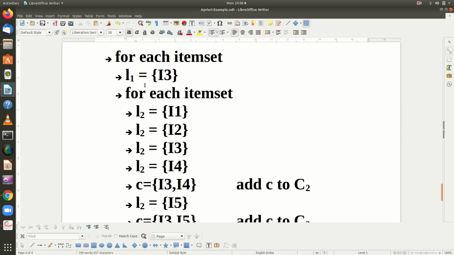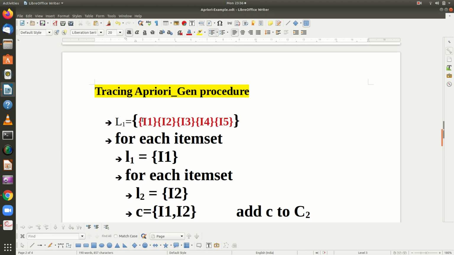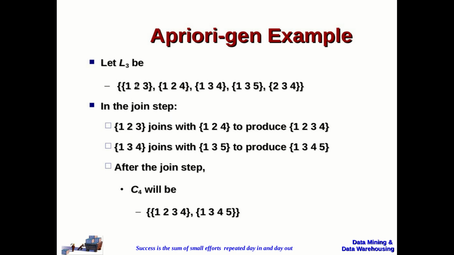This is what we have seen here, L1 and L2. So L1 is going to be the first element here, then L2 will be another element from the same set, right? So let us take 1, 2, 3 and 1, 2, 4 as an example.